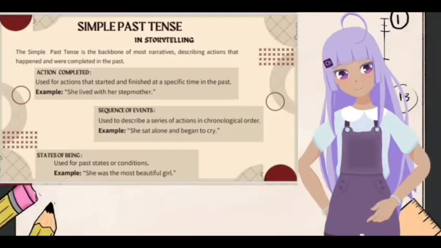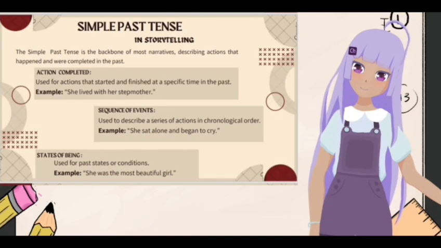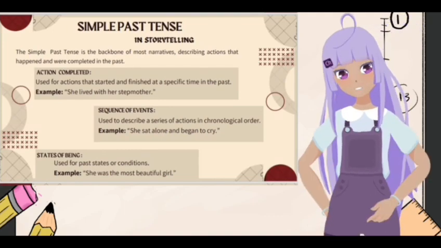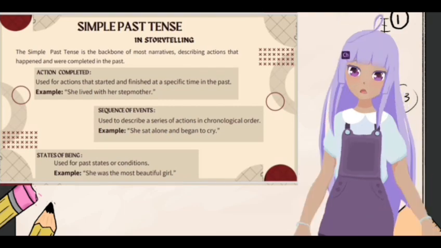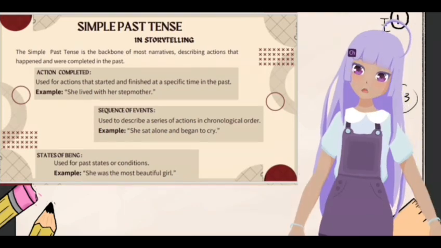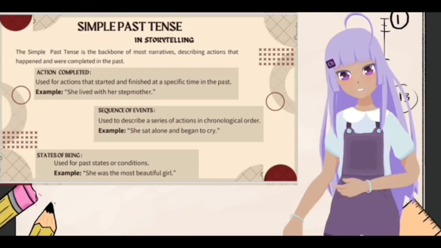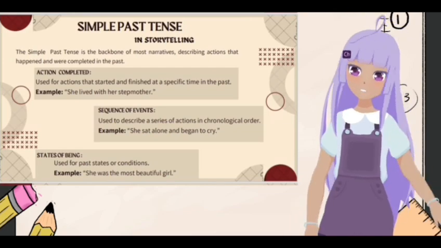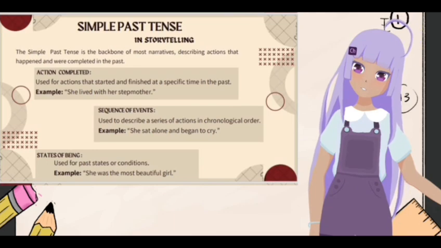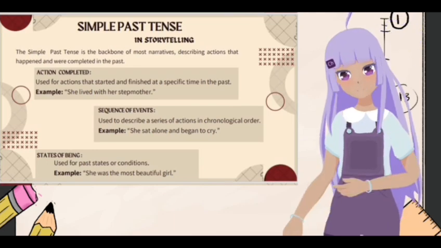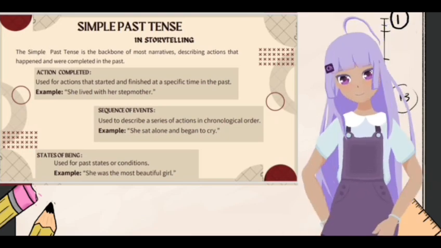Simple past tense in storytelling. The simple past tense is the backbone of most narratives, describing actions that happened and were completed in the past. There are three criteria of simple past tense in storytelling. The first, actions completed: used for actions that start and finish at a specific time in the past. For example, she lived with her stepmother.